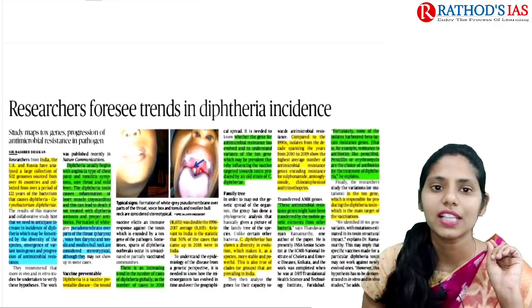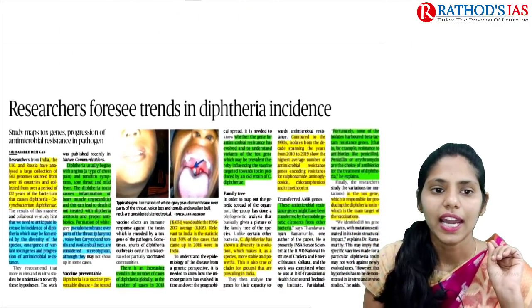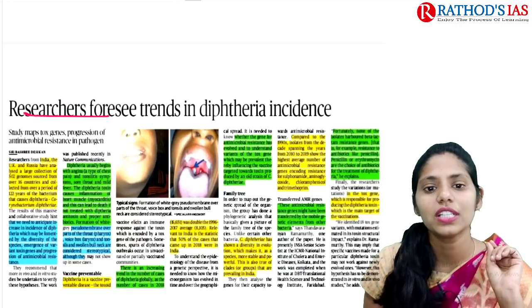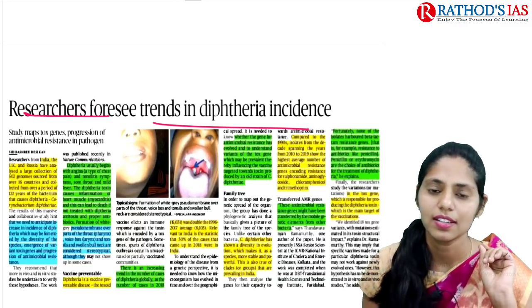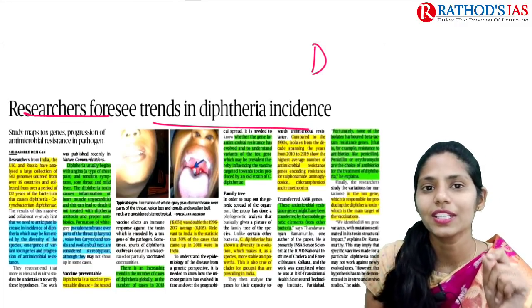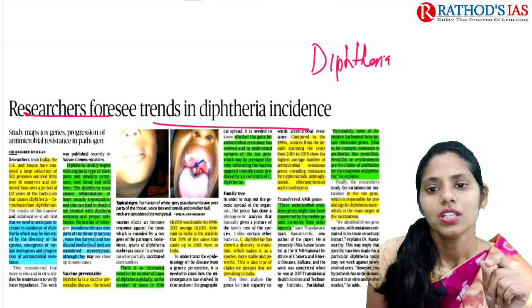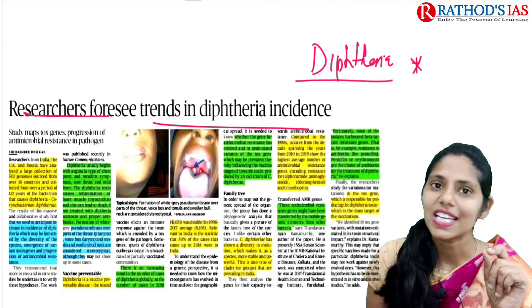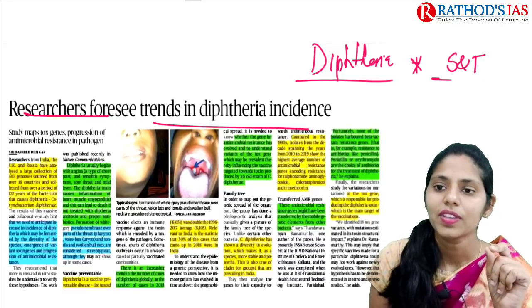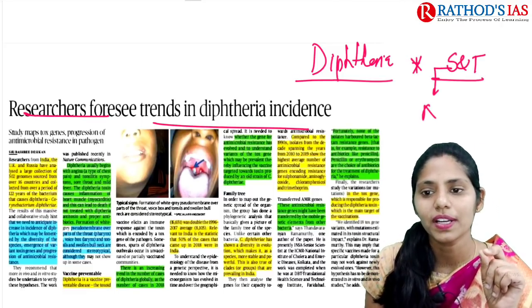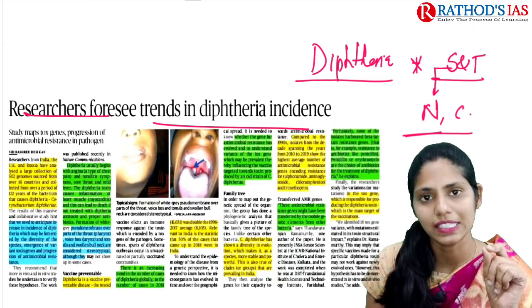And now let us see the next article. Title says researchers foresee trends in diphtheria incidence. So this article is again talking about one important disease, that is diphtheria. This article will be very important again regarding science and technology. In science and technology, we have one topic like non-communicable and communicable diseases.